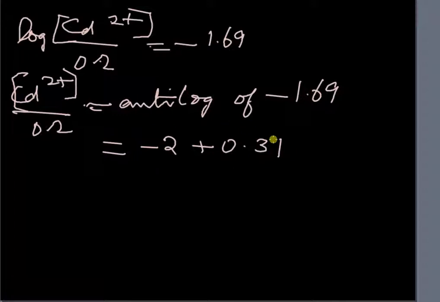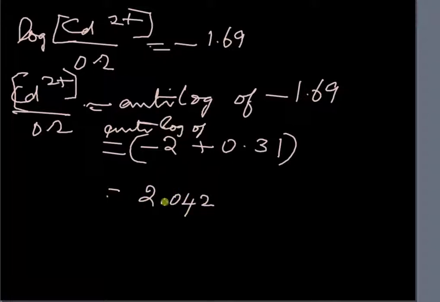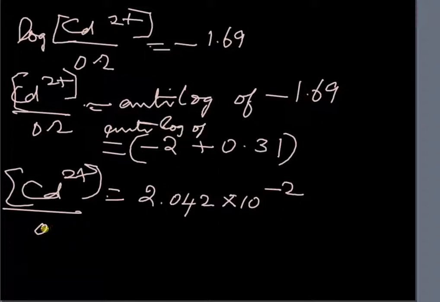So if you find the anti-log of minus 2 plus 0.31, the anti-log of plus 0.31 is 2.042, and for this it is 10 to the power minus 2. Now this is nothing but Cd2+ concentration by 0.2.